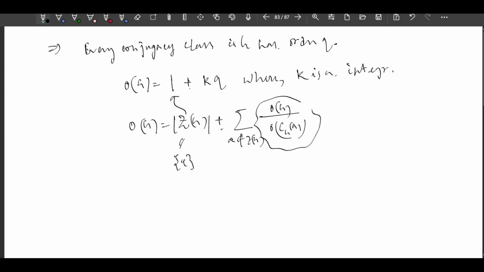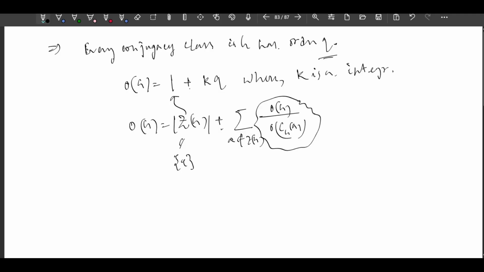Plus the order of each conjugacy class. Each conjugacy class has order Q, right? Then how many conjugacy classes are there? I don't know. There are some conjugacy classes, so I take K. So let's say there are K many conjugacy classes of order Q, and the total is KQ, right?